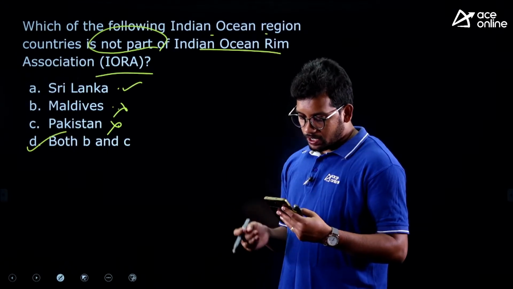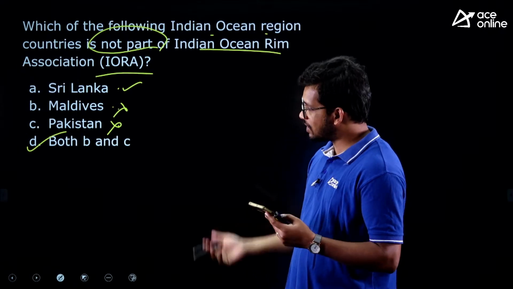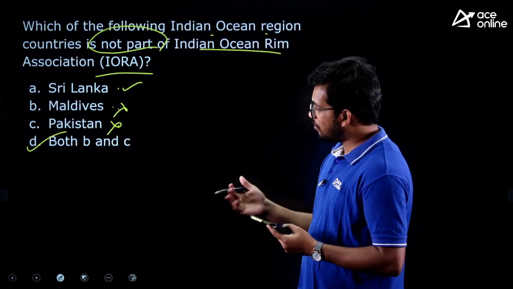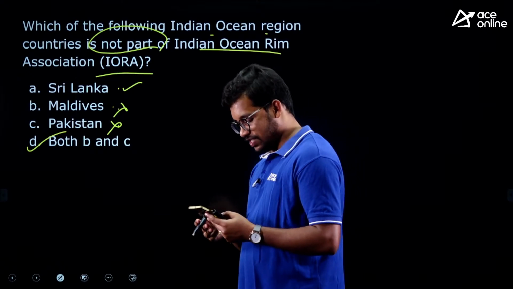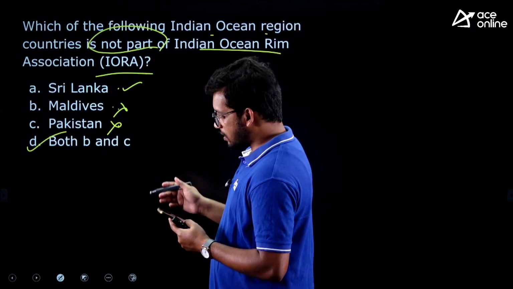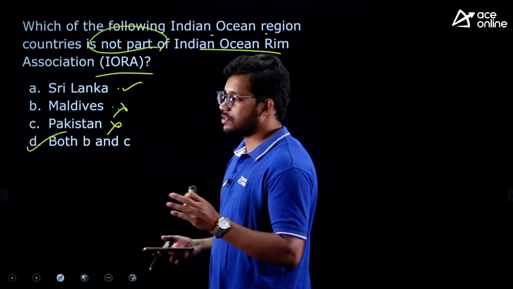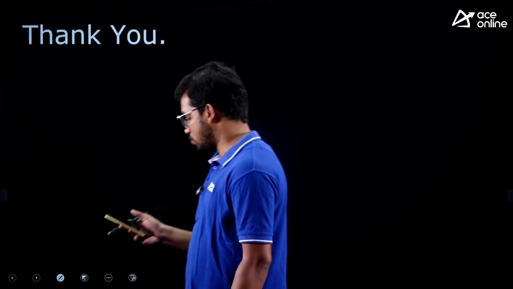Swarupa and Oindila answered it as C, and then Srinath and Keshav also answered it as C. So most of you were defeated in this challenge, right? Nobody has answered it as D. So answer is D, right? Both these two countries were not part of the Indian Ocean Rim Association.